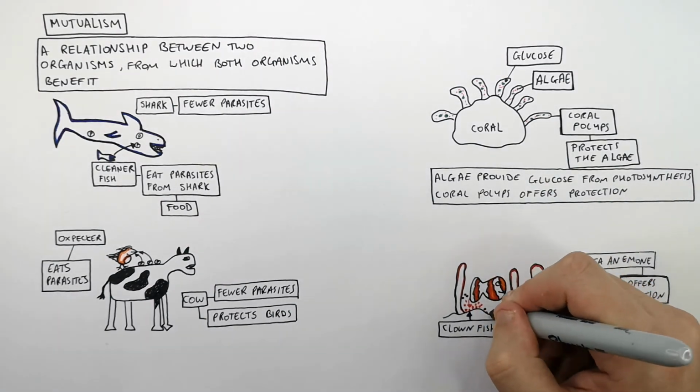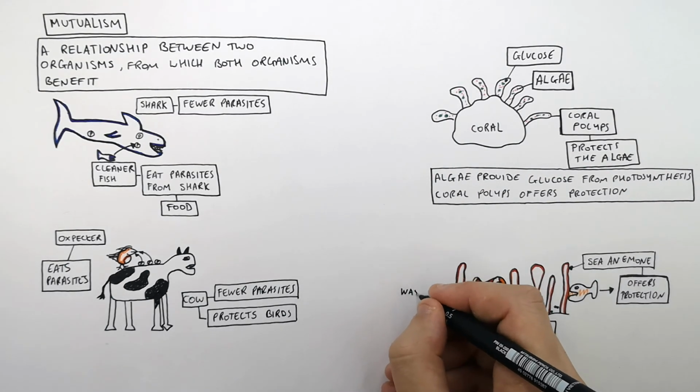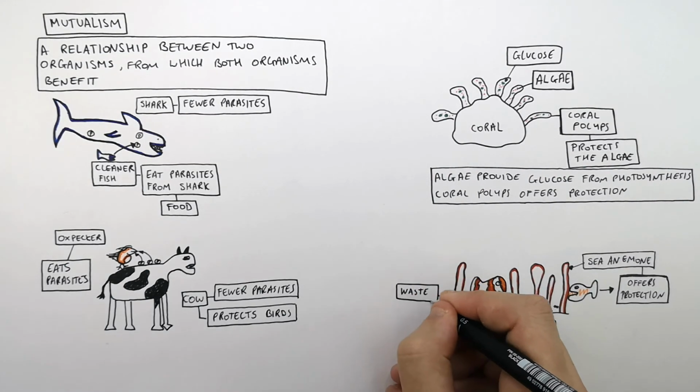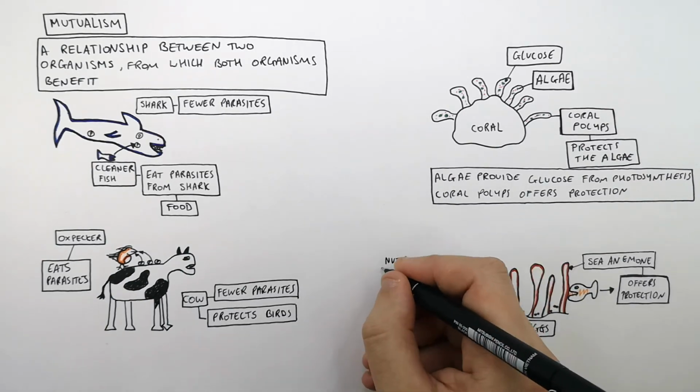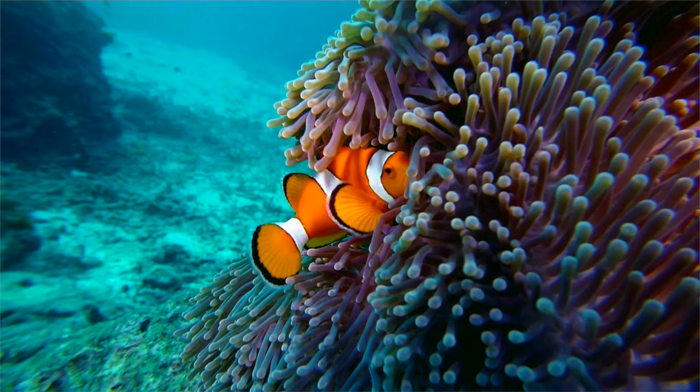The clownfish are going to pass feces in and around the sea anemone. So they're going to pass waste in and around the sea anemone. This acts as nutrition for the sea anemone. So this is a mutualistic relationship because both organisms benefit from the relationship.